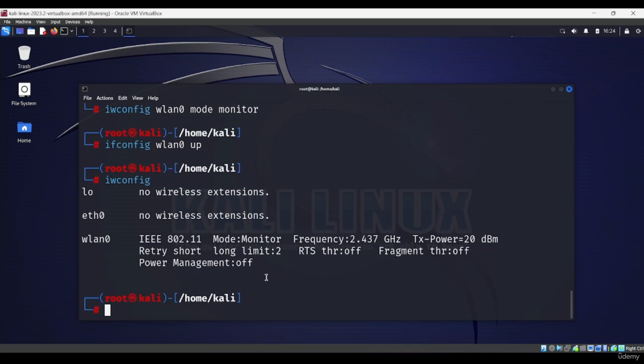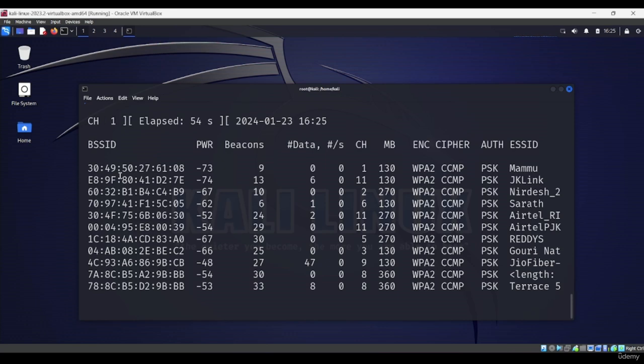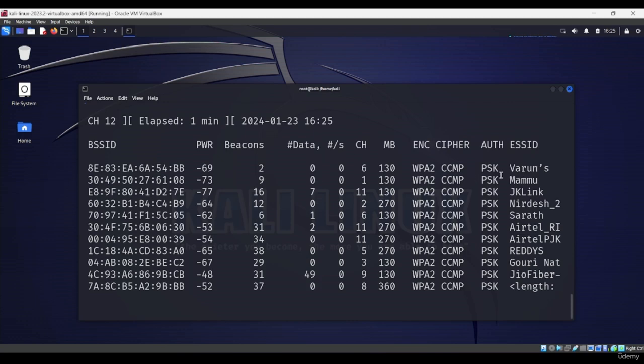Now guys, this interface is in monitor mode, so let's run the command airodump-ng wlan0. This is used to capture and display information about nearby wireless networks. When you run this command, the tool will start capturing and displaying information about nearby Wi-Fi networks, like the BSSID, the power, the beacons, the encryption, and the SSID. That's going to display all this information. If you want to exit from here, just press Ctrl+C.